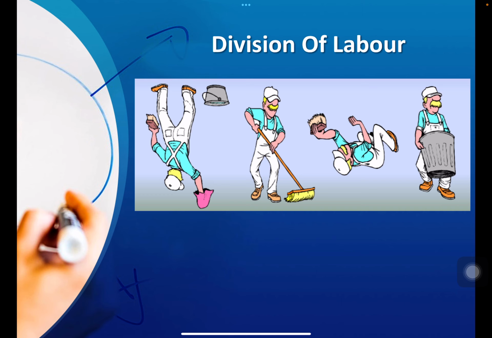A disadvantage could be that workers can become bored and they will be less efficient as time passes. That means the efficiency might fall. The other thing could be if one worker is absent and no one else can do the job, production might be stopped.